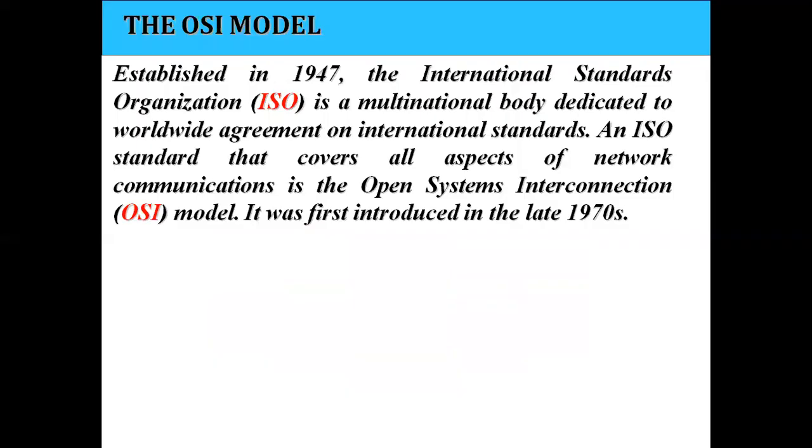With this introduction, let's discuss the OSI model. ISO stands for the International Standards Organization, a multinational body dedicated to worldwide agreement on international standards. An ISO standard that covers all aspects of network communications is the Open Systems Interconnection model, OSI.